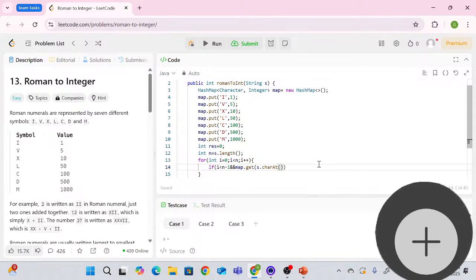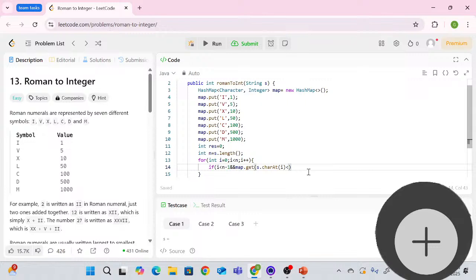Now here what we'll do is as dot char. Okay, so now here we were getting the character on the ith index, right? And in this case, if the left value is less than... Just one thing, maybe we'll get the camera.